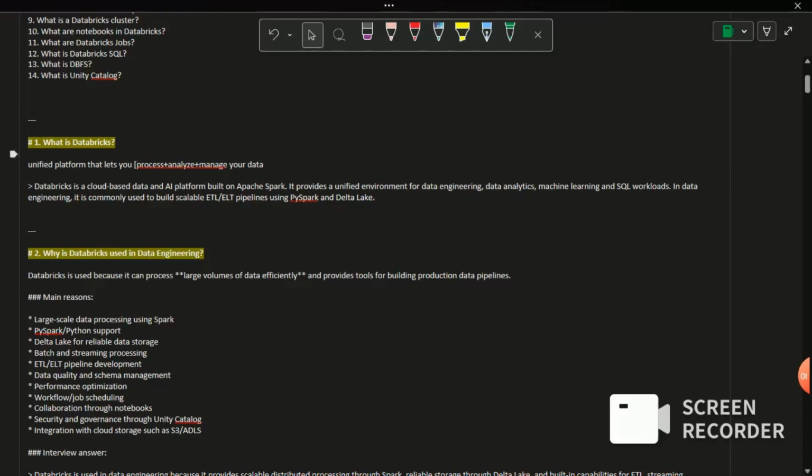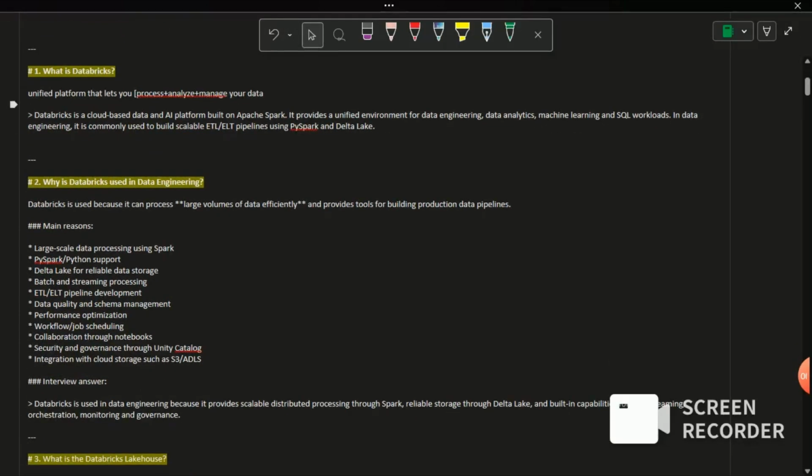So let's continue. So first, what is Databricks? Databricks is a unified platform that lets you process, analyze, and manage your data. So it is like one place where we can process our data and analyze and manage our data. So it will have many features like it will support the lakehouse architecture, and it will have the collaborative workspace. Means like multiple teams can work in the same place, like data engineers, data analysts, and the data scientists. They all can share the single workspace, single place where they can do the development work and share among themselves.